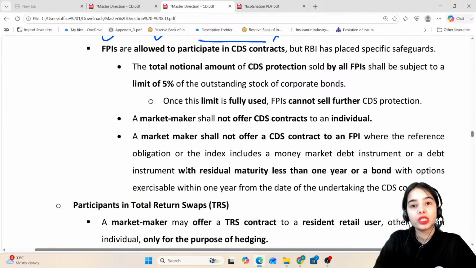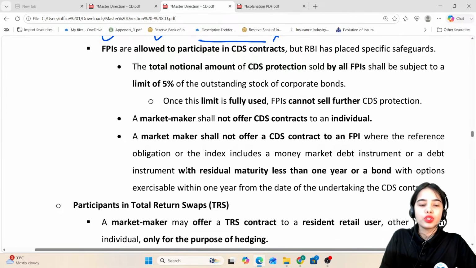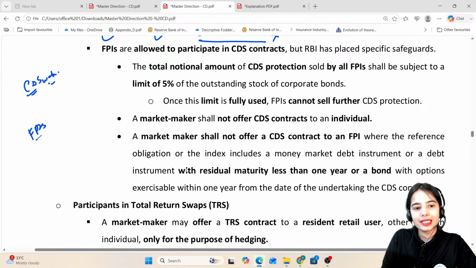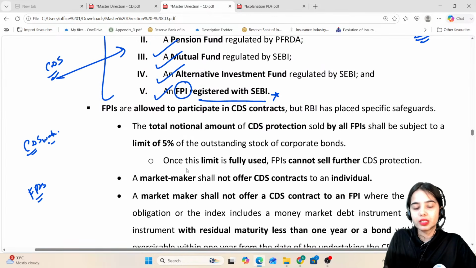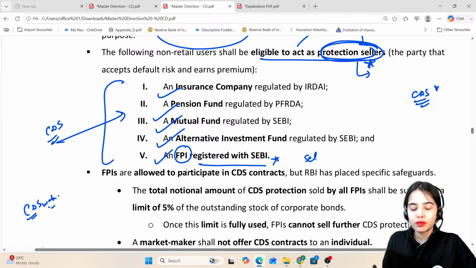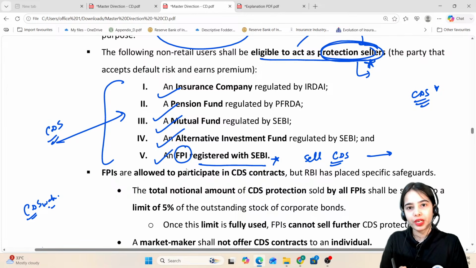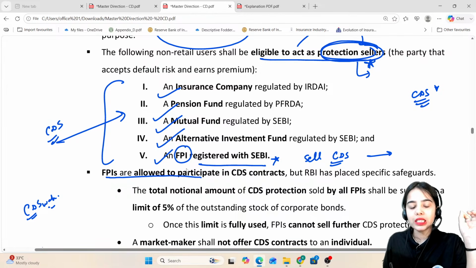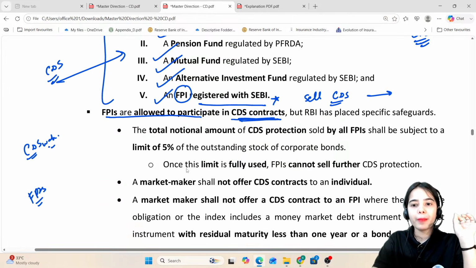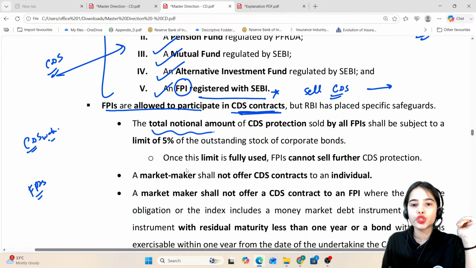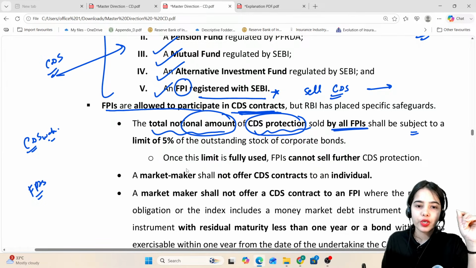Now FPIs are allowed. We have discussed this previously also, if you have seen those videos. So basically, for the credit default swap, FPIs, the foreign portfolio investors, can sell the credit default swap. But there is a limit. How much credit default swap can the FPI provide? FPIs are allowed to participate in credit default swap contracts, but RBI has placed specific safeguards. The total notional amount of credit default swap protection, so the total value of the credit default swap protection sold by all FPIs, shall be subject to a limit of 5%